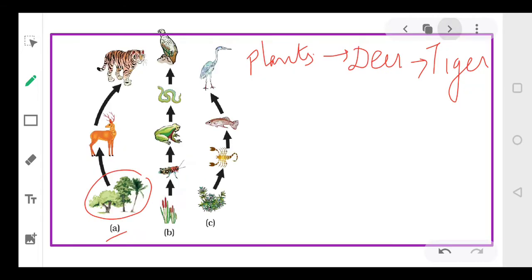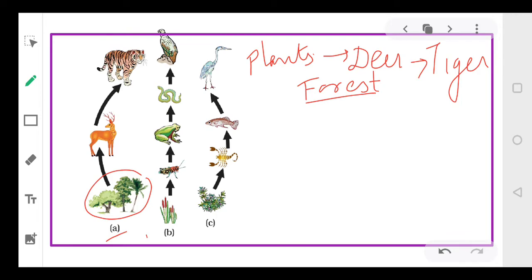Generally you will find that this food chain is present in the forest. So we can call it a forest food chain. If you are asked to write an example of a forest food chain, you can write plant, deer and the tiger.